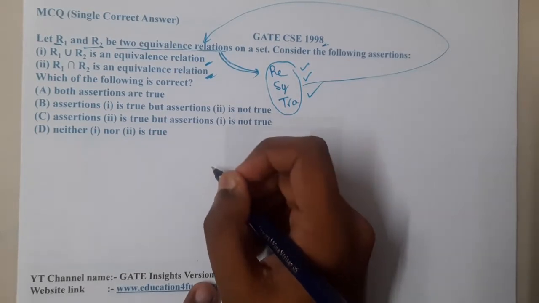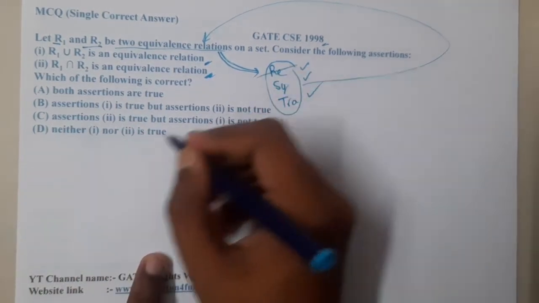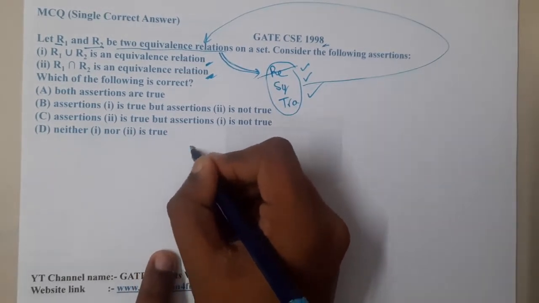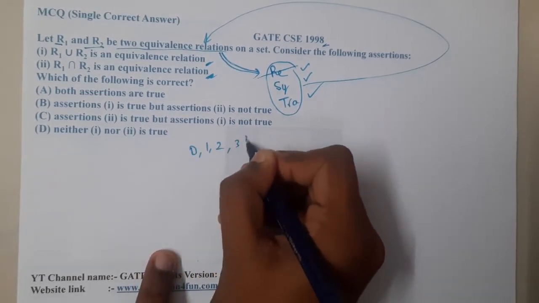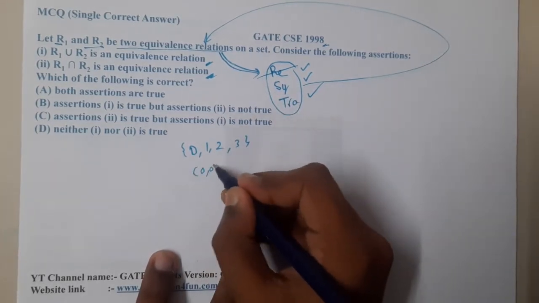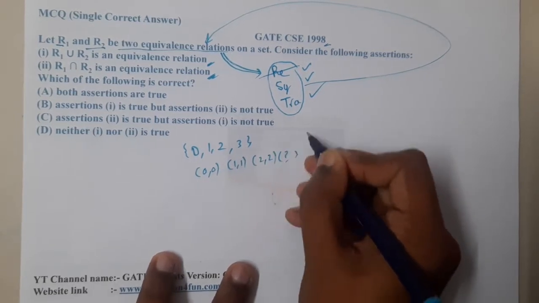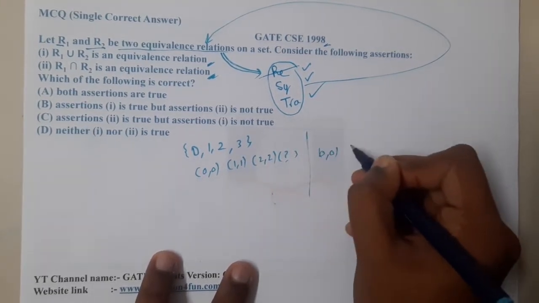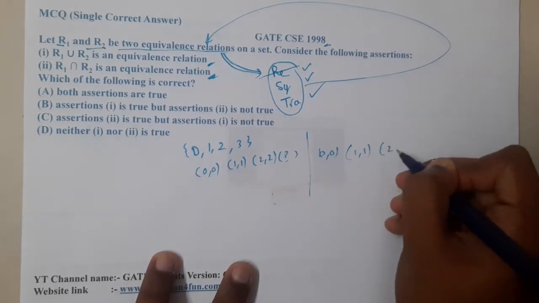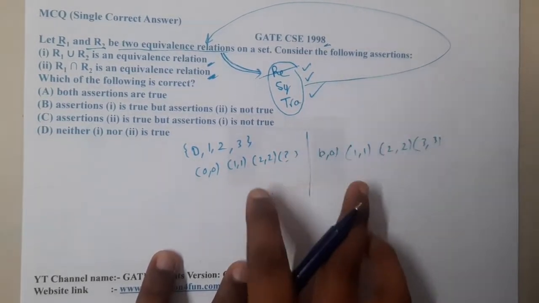The first thing you should understand is that when we are talking about an equivalence relation, it should follow reflexivity. If you take a small set like 0, 1, 2 and 3, both of these relations will mandatorily have 0,0, 1,1, 2,2 and 3,3, because both of them individually satisfy the reflexive property.